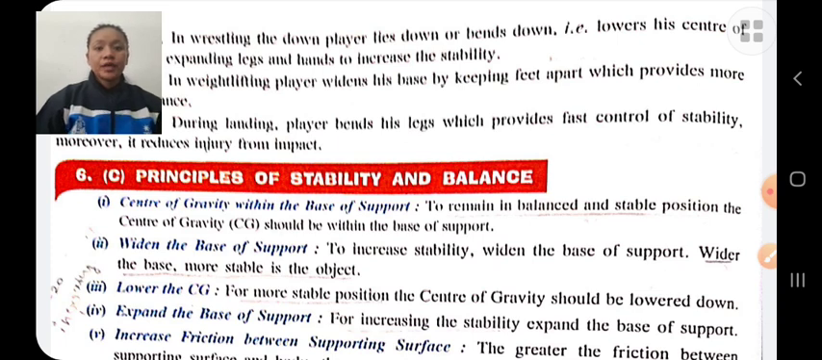Increase friction. If the frictional force is increased, then there will be more stability and balance. Proper technique, proper knowledge. If push or pull is applied between the base of support, etc.